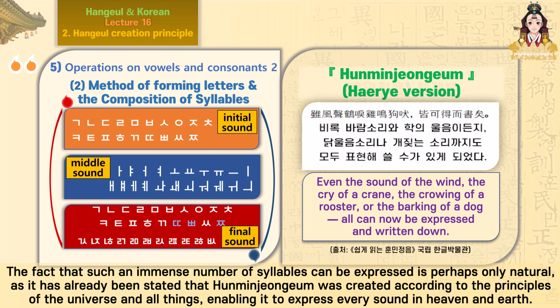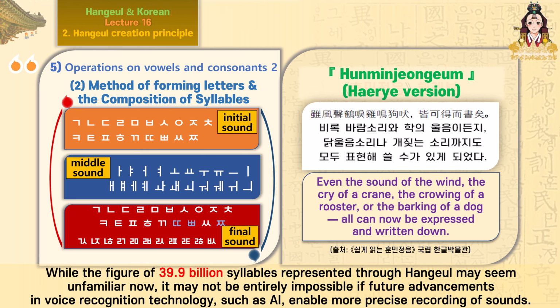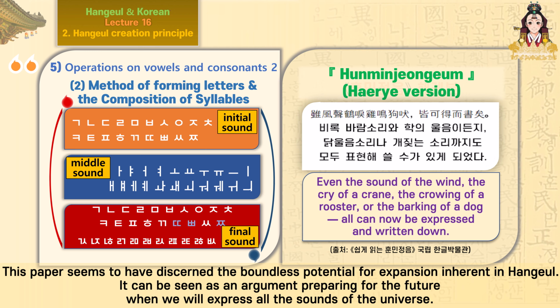The fact that such an immense number of syllables can be expressed is perhaps only natural, as it has already been stated that Hunmin Jeongeum was created according to the principles of the universe and all things, enabling it to express every sound in heaven and earth. While the figure of 39.9 billion syllables represented through Hangul may seem unfamiliar now, it may not be entirely impossible if future advancements in voice recognition technology, such as AI, enable more precise recording of sounds. This paper seems to have discerned the boundless potential for expansion inherent in Hangul. It can be seen as an argument preparing for the future when we will express all the sounds of the universe.